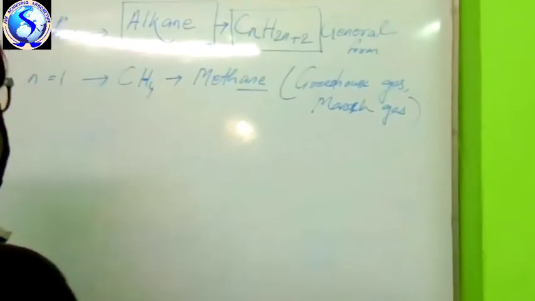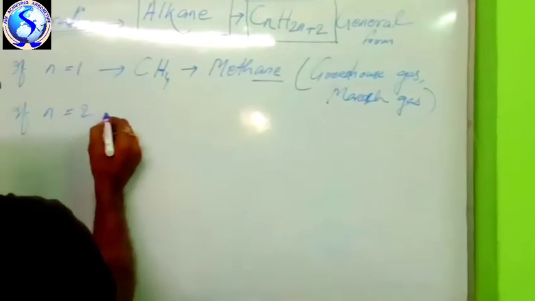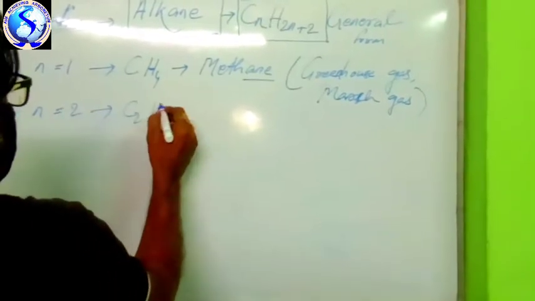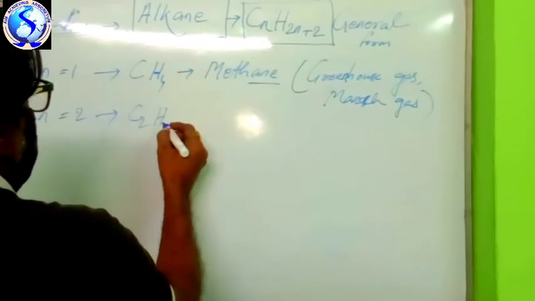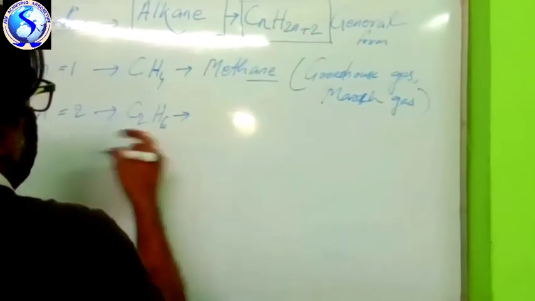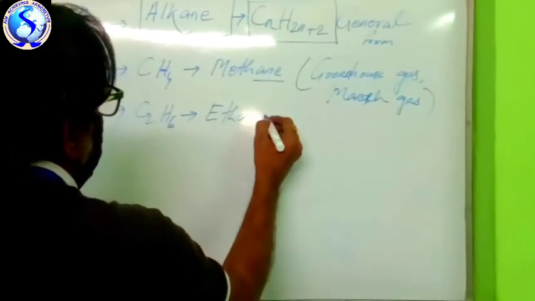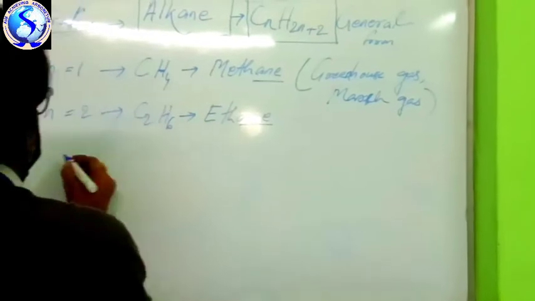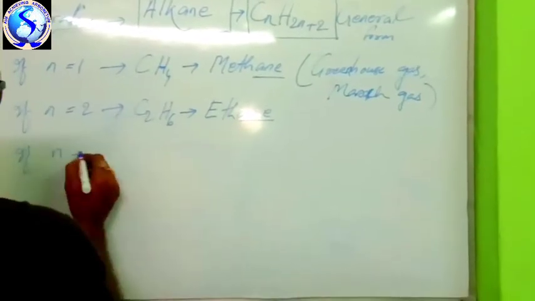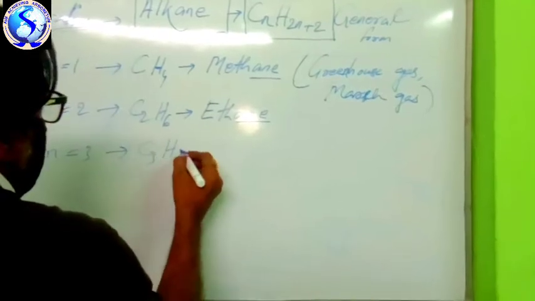Now see, if I put n is equal to 2, this will be C2, and H will be 2 into 2 plus 2, 6. C2H6. The name will be ethane. If n is equal to 3, this will be C3H8.